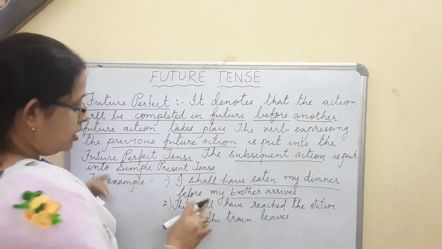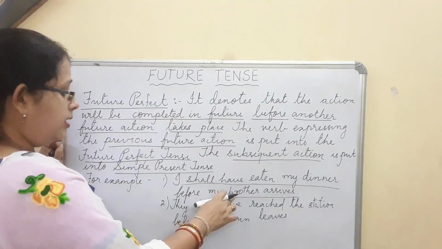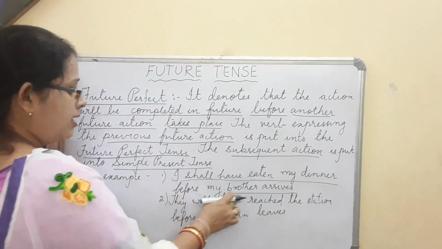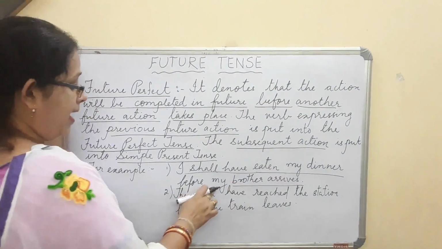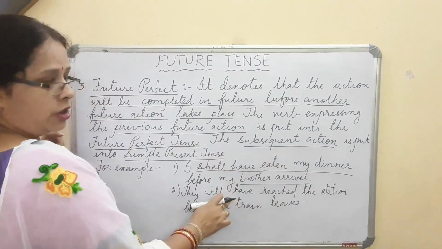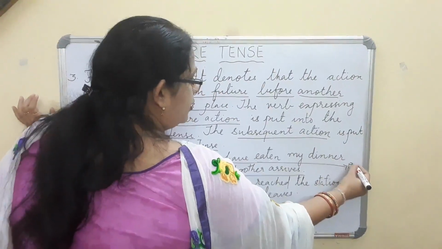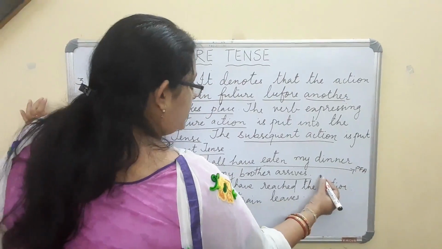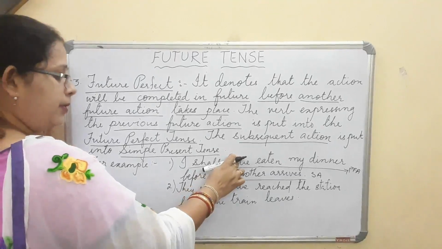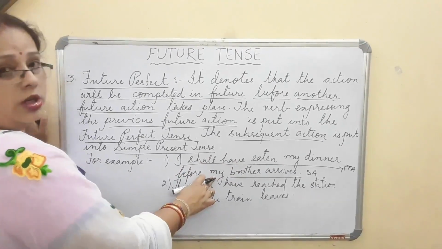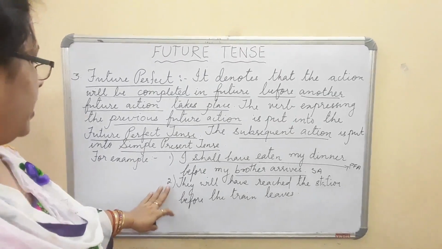What is the subsequent action? Before my brother arrives. How can we say this is the subsequent action? Because we have put it into the simple present, that is the es or s form. My brother arrives. So here two actions. This action we can say previous future action, and this is the subsequent action. This is in future perfect tense and this will be put into simple present tense.